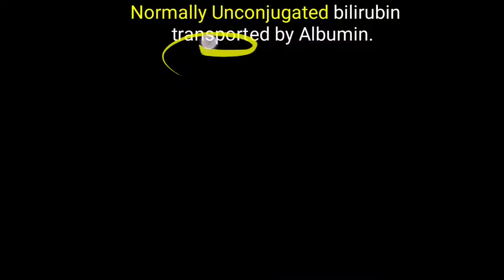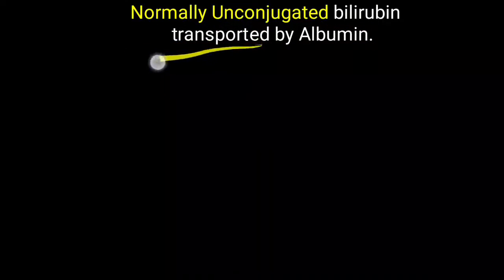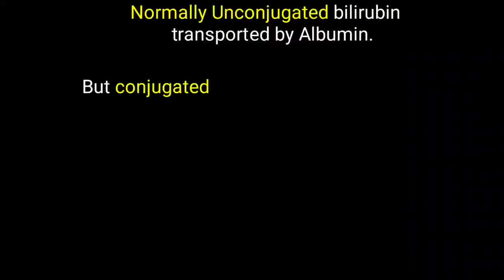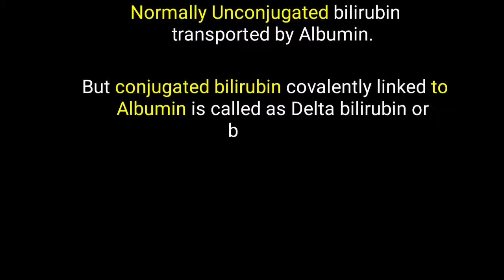So normally this unconjugated bilirubin, being water insoluble or hydrophobic in nature, is transported by albumin. So albumin is attached to the unconjugated bilirubin. Now what happens if conjugated bilirubin is covalently linked to the albumin? Normally albumin is combined with the unconjugated bilirubin, but when albumin is combined with the conjugated bilirubin, that is a covalent attachment, and that is called the delta bilirubin or biliprotein.